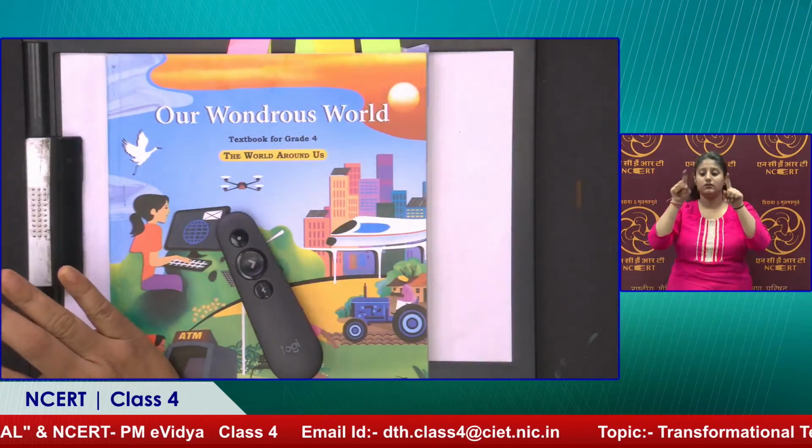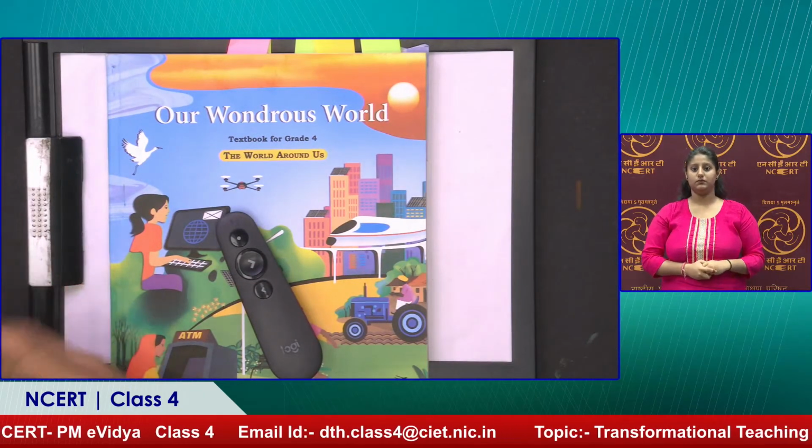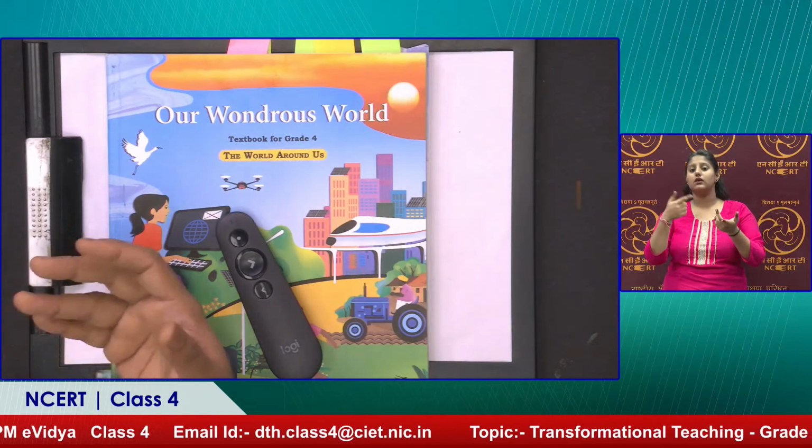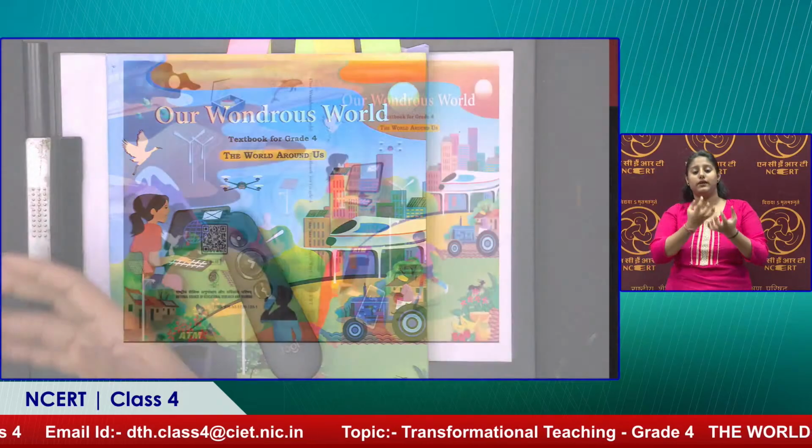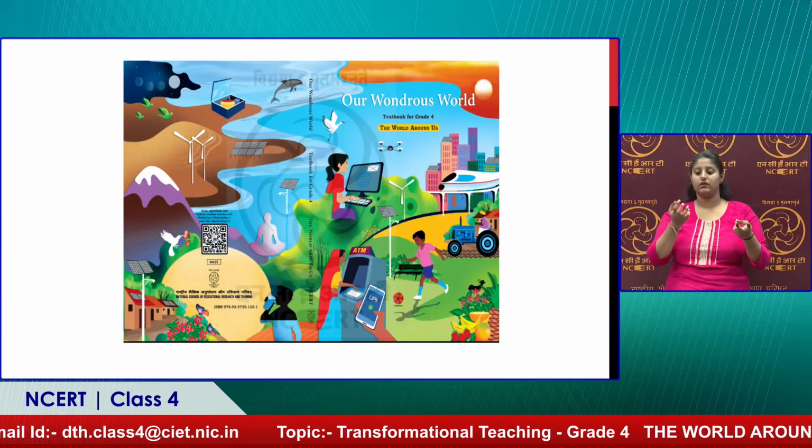So if I can show you the front cover of the book, you can see that there are elements of modernity in terms of the use of modern equipment, and then tractors, and you can see the drones also there.